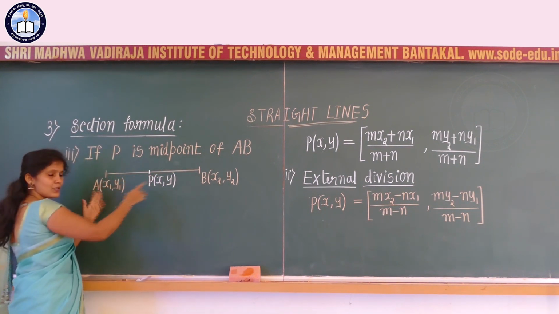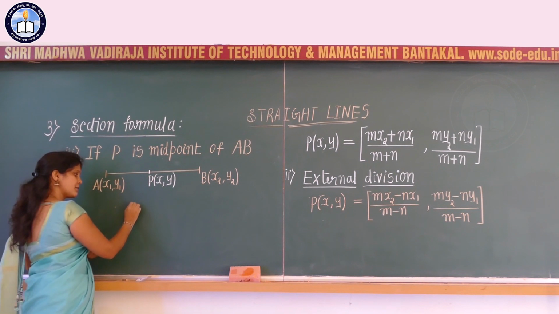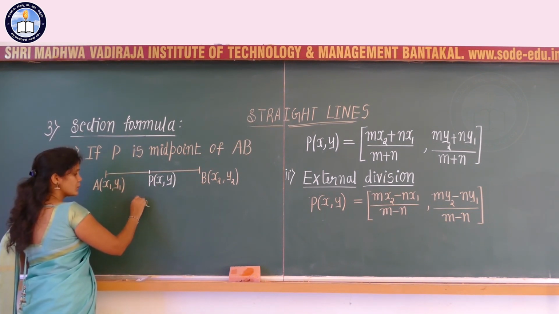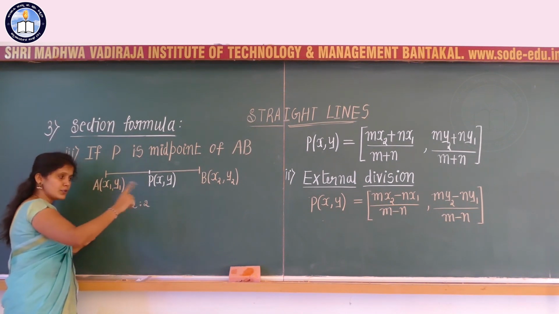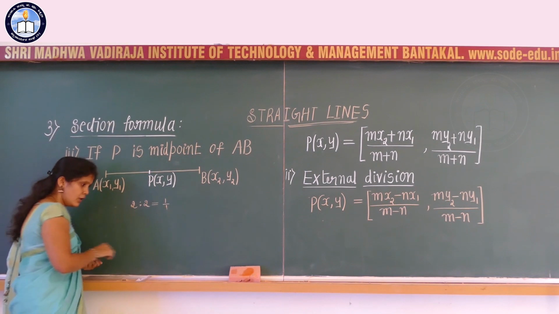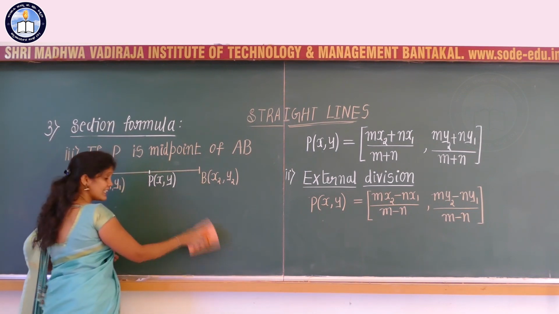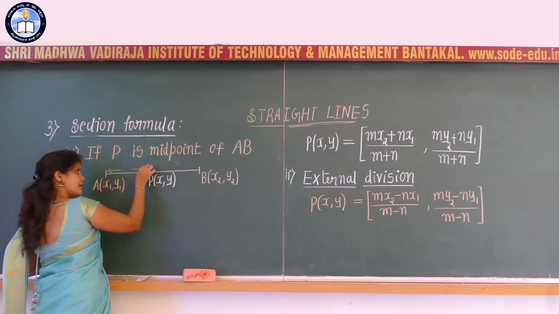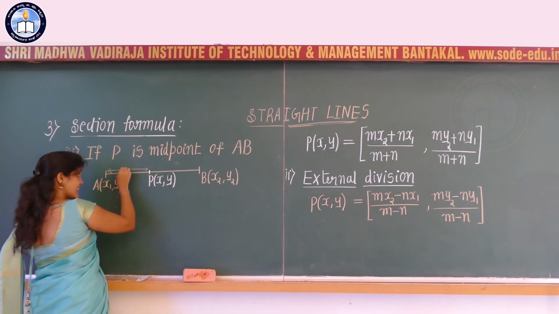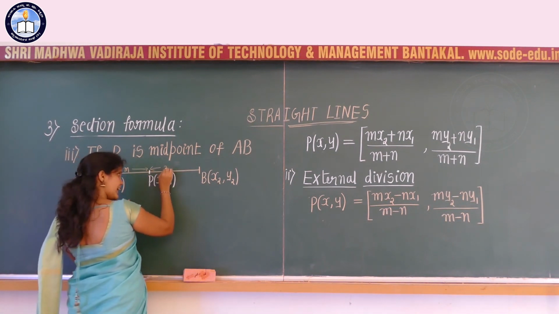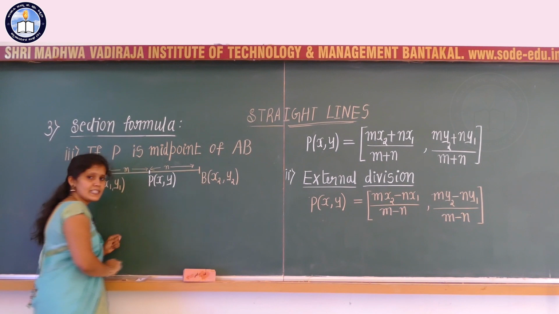So PA is equal to PB. For example, if the distance between P and A is 2 and the distance between P and B is 2, then 2 is to 2 is nothing but 2 by 2, which is 1 by 1, so the ratio can be considered as 1 is to 1. Therefore m is the ratio from A to P, and from P to B I can consider it as n.